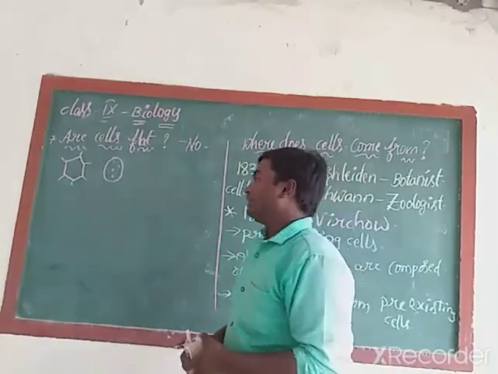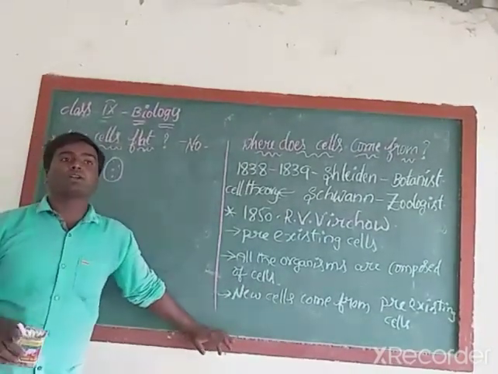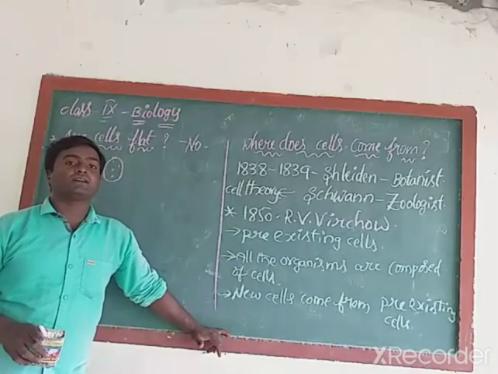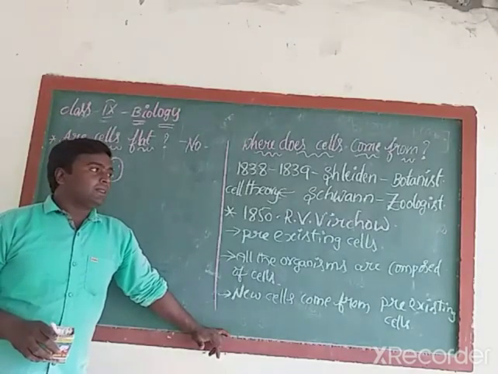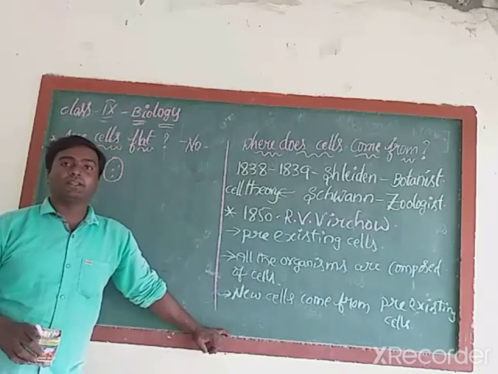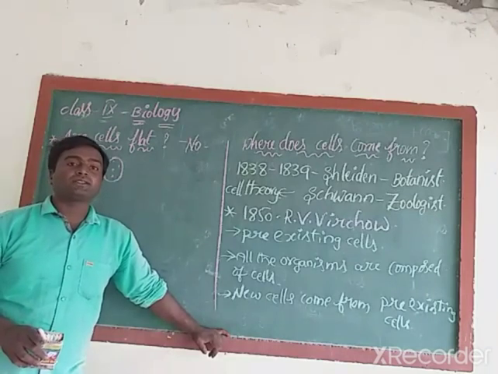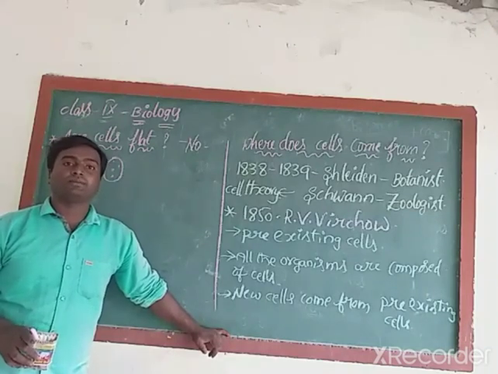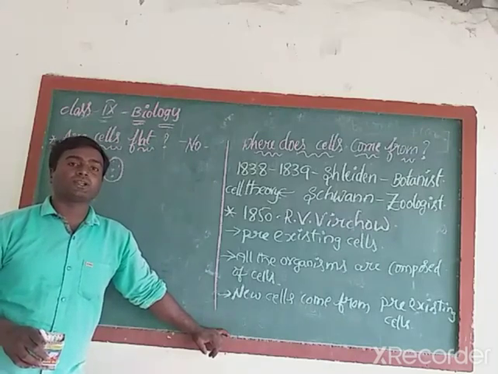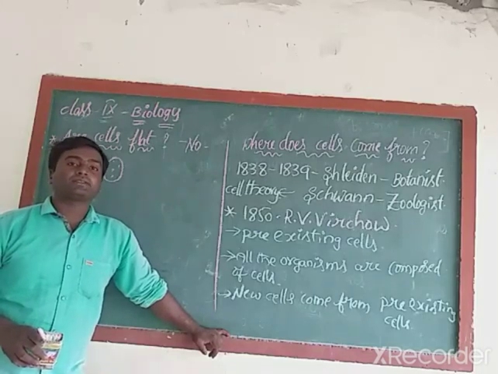Okay, children. With today's class, all the topics of 9th class chapter 1 are completed. We have pending activities. In our next class, I will do the activities. One lab activity and 3 activities are there. With these 4 activities, I will conclude our chapter 1, Cells, its structures and functions. Our chapter 1 is going to finish. After that, we will directly enter into chapter 2.